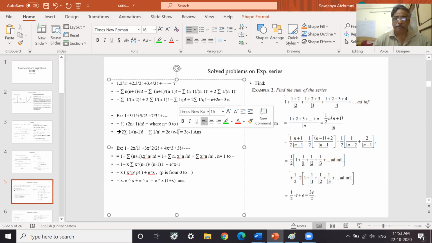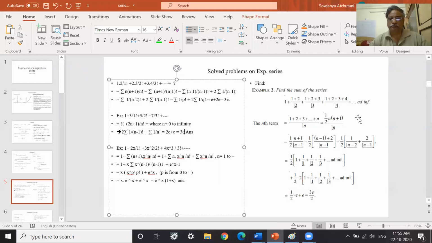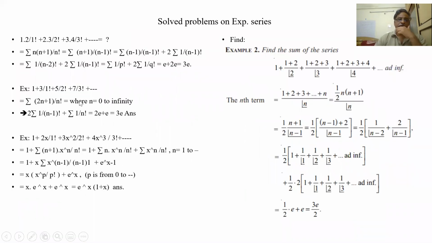Minus 1 will not come, because this is 0 to infinity. If 1 is not there, then it will come. Suppose 2 into 1 by (n minus 1) factorial. So here n is 0 to infinity. When n is 0, I am getting the first term, when n is 1, the second term, when n is 2, the third term, like that.